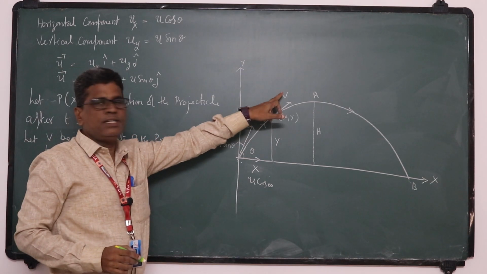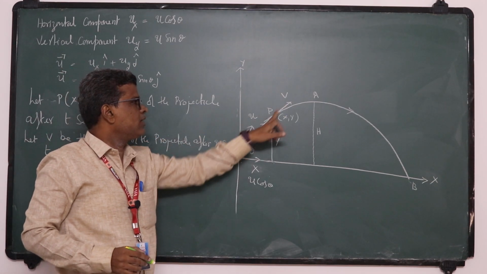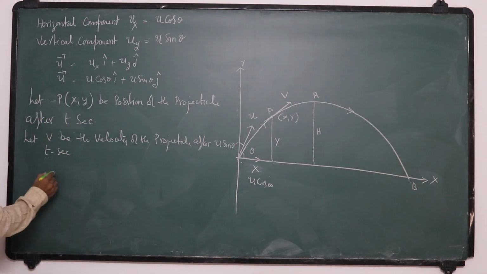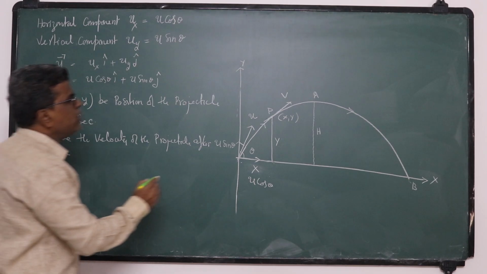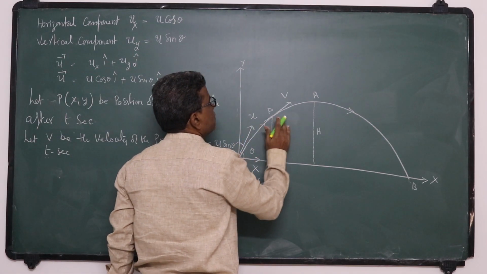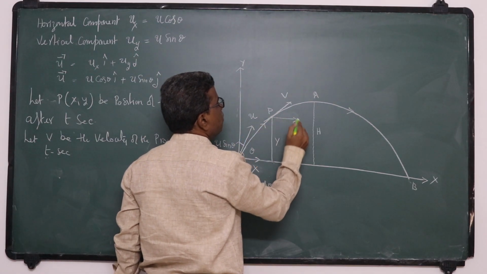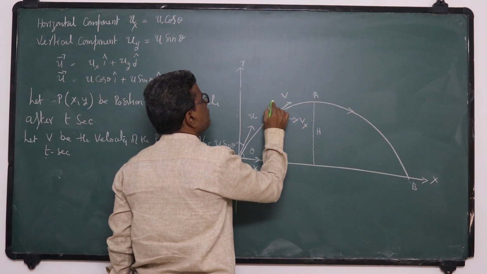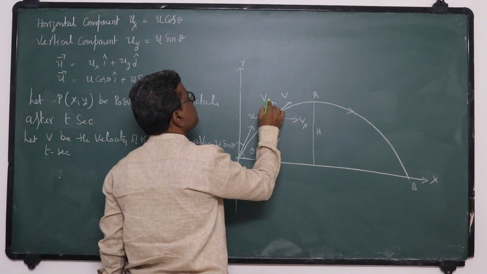Velocity is a vector quantity. If you draw a tangent, the tangent indicates its velocity. This velocity is resolved into two components, x component and y component.